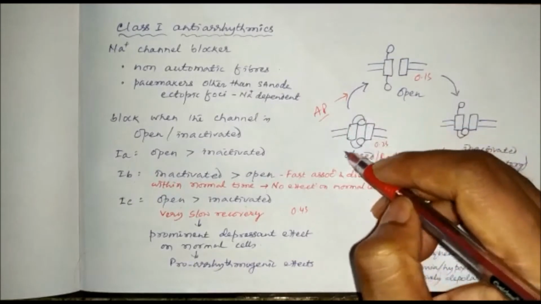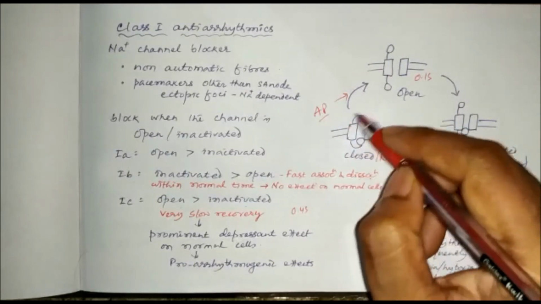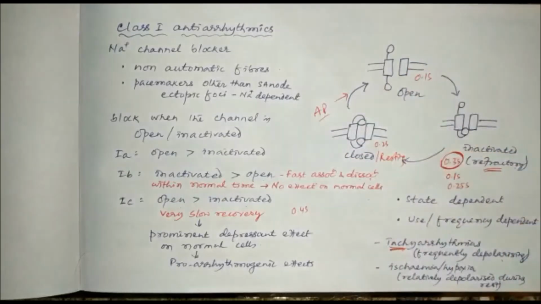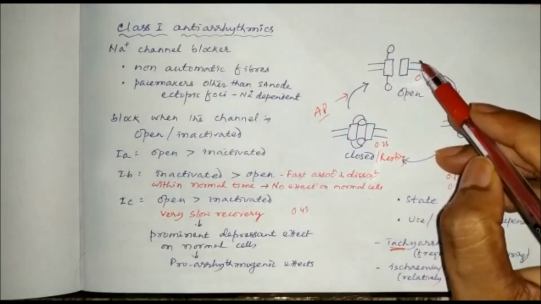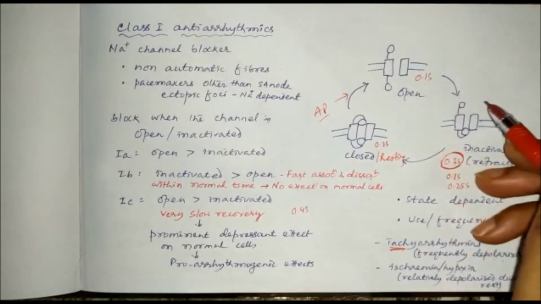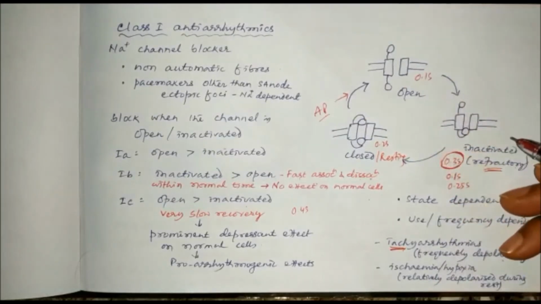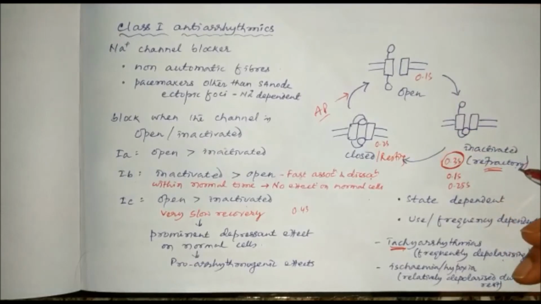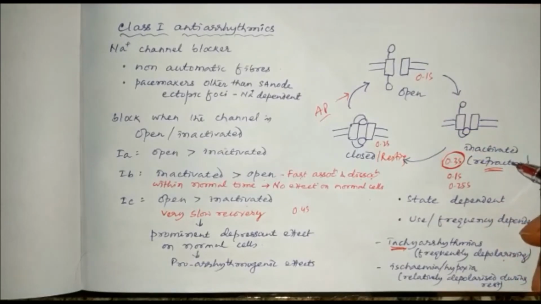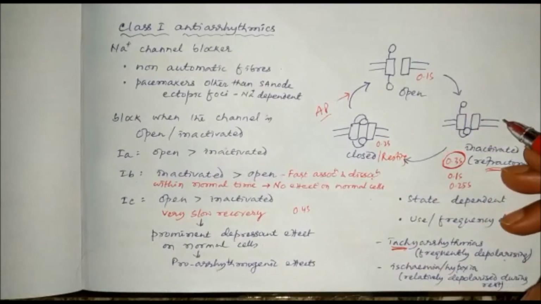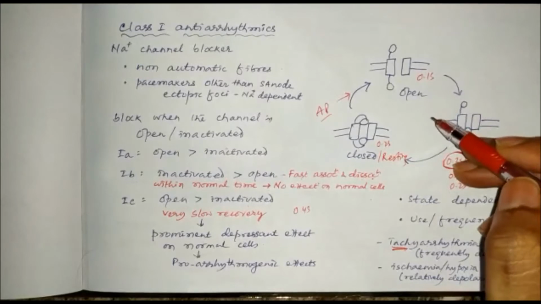Only if the sodium channel is in closed state or resting state can an action potential open the sodium channel. After opening, the sodium channel remains inactive for a certain period. That period is called the refractory period, the refractory state of the sodium channel, during which however strong the impulse may be, it cannot open the sodium channel.